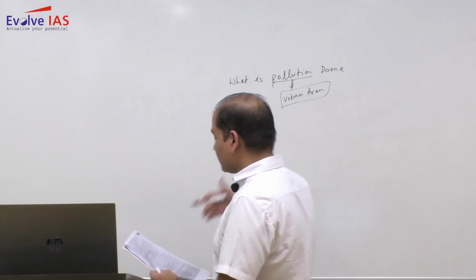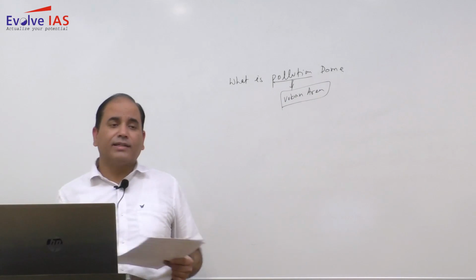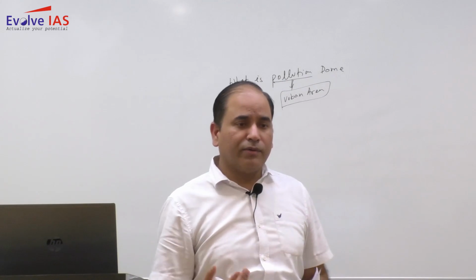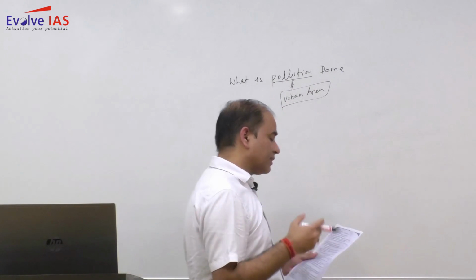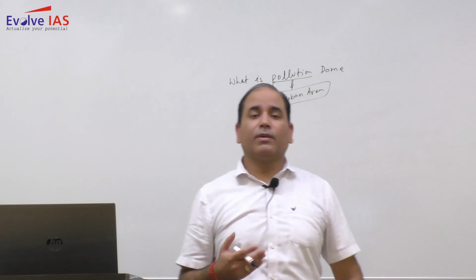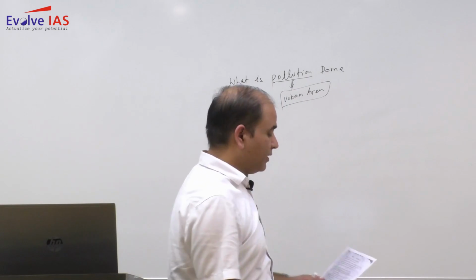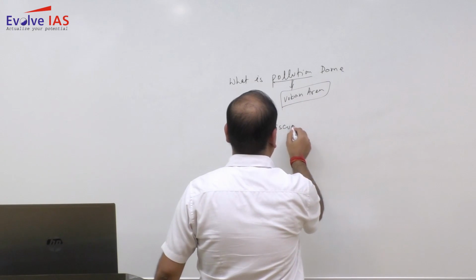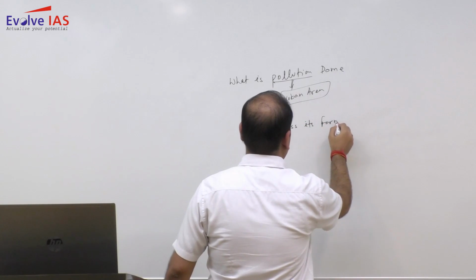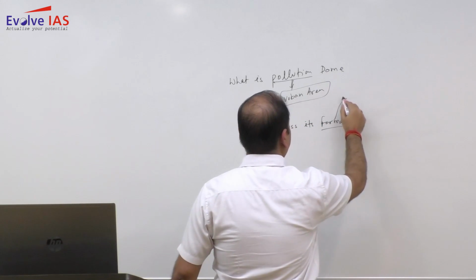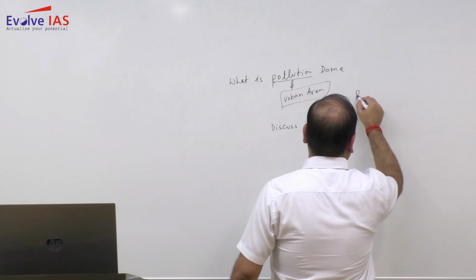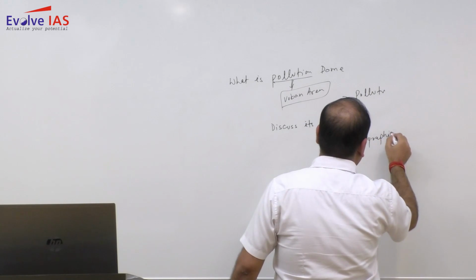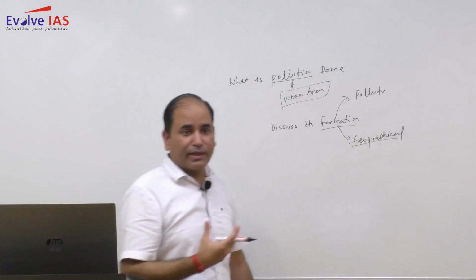So you need to write about what is pollution dome. Historically also you can write, and some contemporary examples you can give. Earlier we had the London smog, we had the Chicago smog, so all those things you can write. You can bring in the discussion of smog also, how the smog is developing, what is photochemical smog. So different aspects you can write, and then discuss its formation. Formation is associated with vehicular emission, pollution, and some geographical role, that this phenomenon is more prominent in